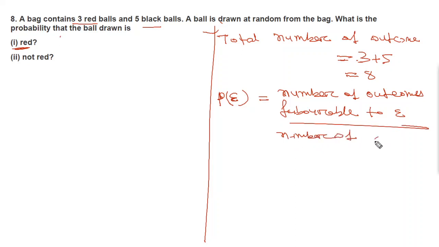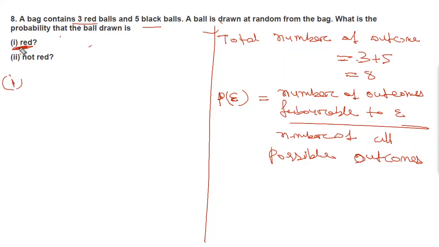Okay, so first of all we'll move to part I.